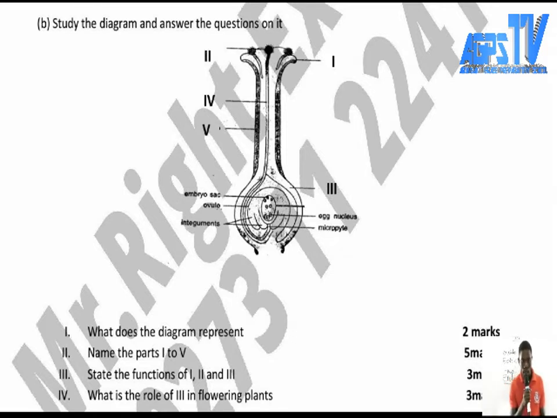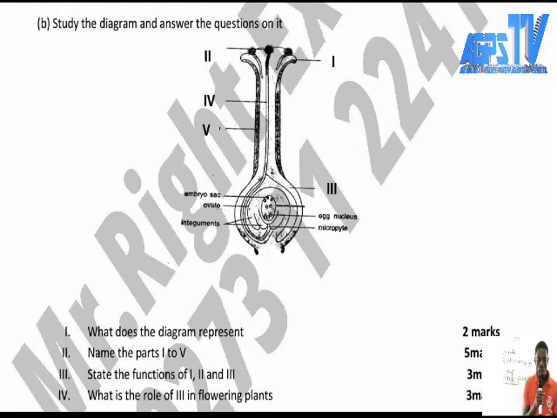Now, state the functions of I and I. Here, they are specific. So you have to write the functions of I and I. It is 3 marks. At least you have to write two functions, because if you write one, you can get it wrong. But if you write 2 or 3, you can get one wrong and one correct. So it is very important to know that.